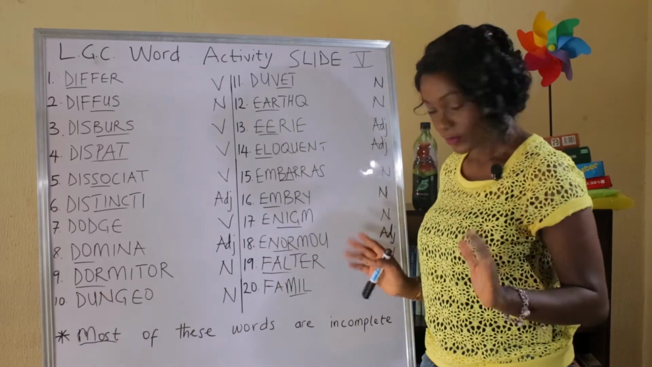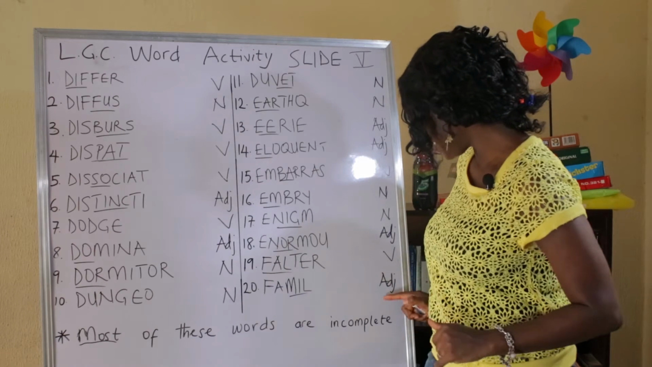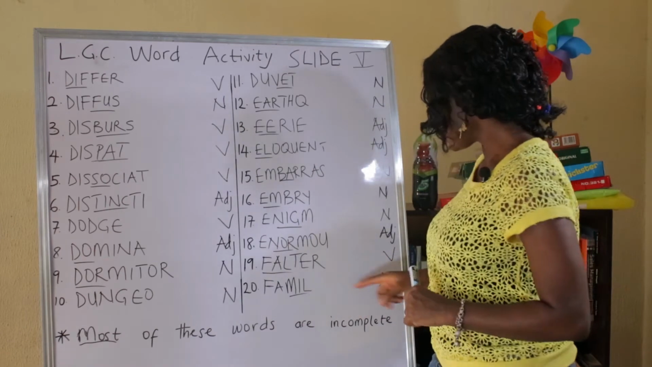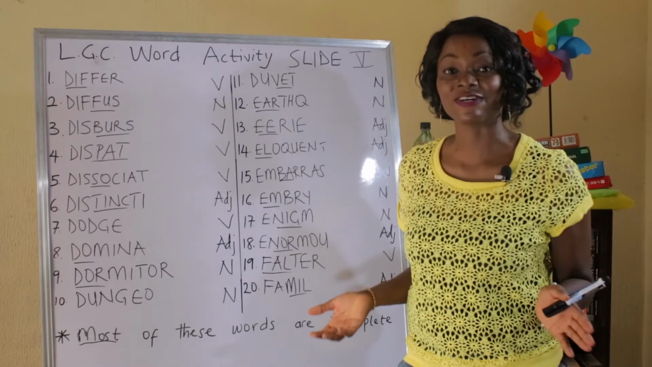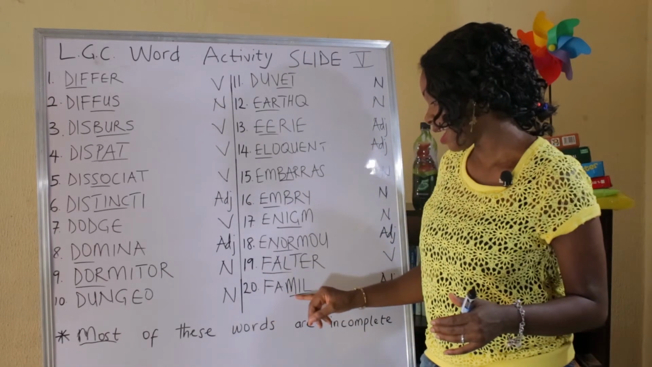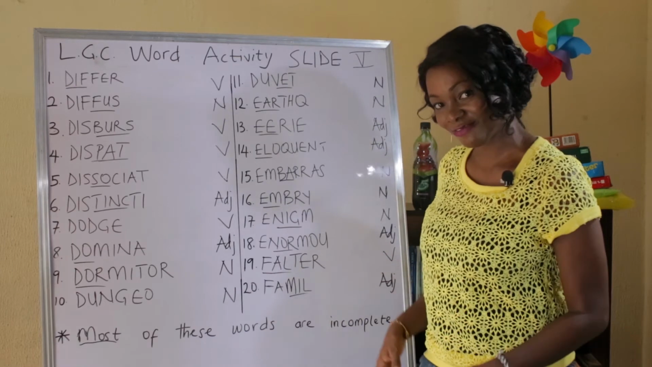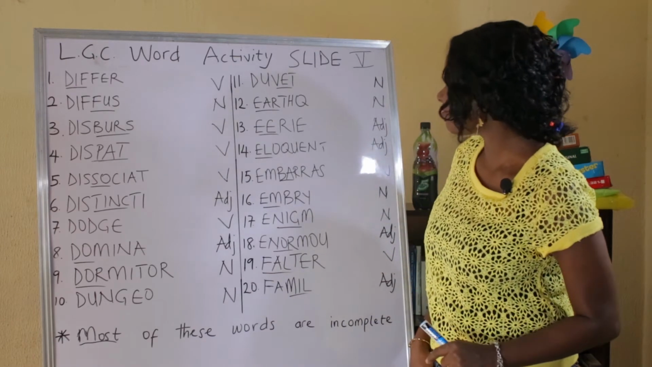It is falter. Alright? And the last one we have right here is an adjective. If it were a noun, it would probably be family. But it's an adjective, so it is familiar. Familiar. And there you have it.